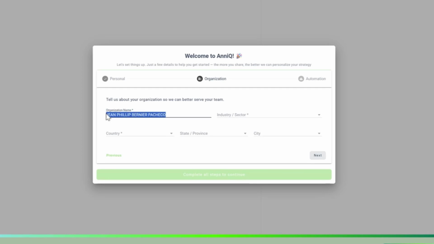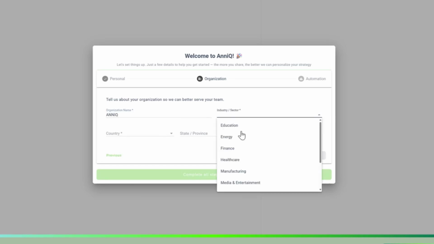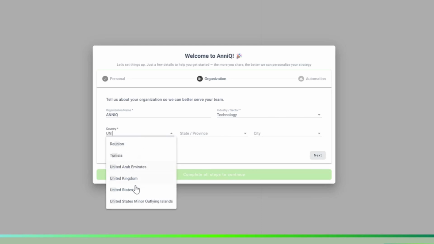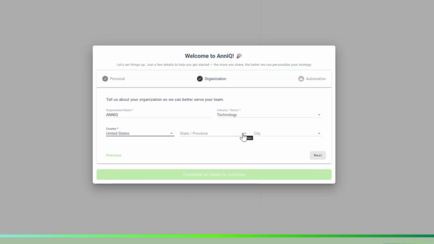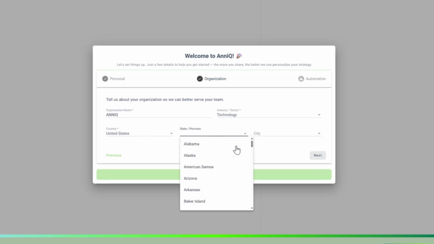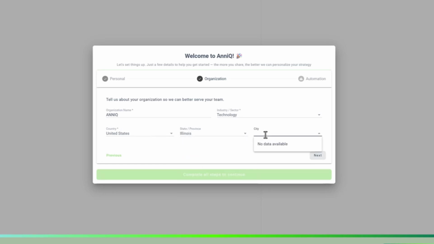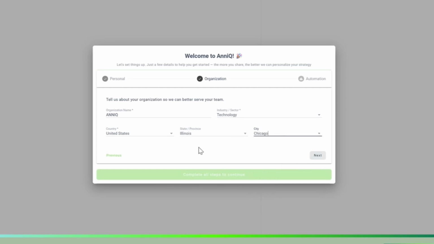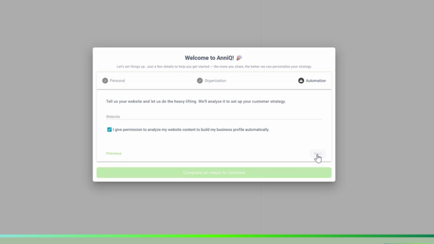So I will set the name of the company here, AnniQ, our industry sector, in this case technology. Country, it will be United States because our company is there. And we are incorporated in Delaware, but I will say the office we have in Chicago, Illinois. So Illinois, and it is loading. Great, Chicago. Perfect. I don't need to set more information here. This is more for reference, but Anni will use your sector and your country also to support content creation, strategy, and other things. Next and last step is the onboarding process per se.